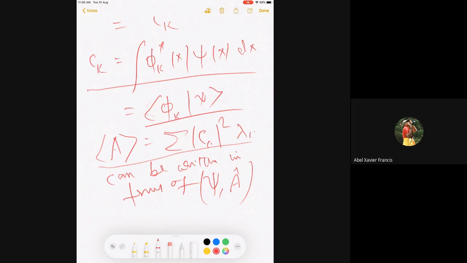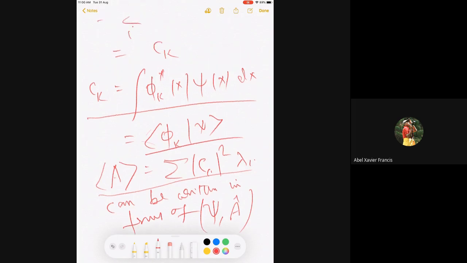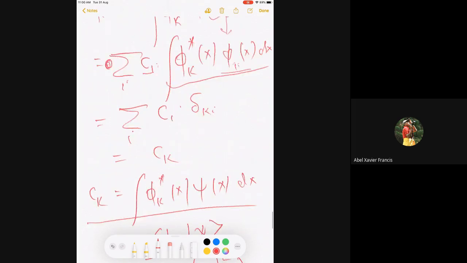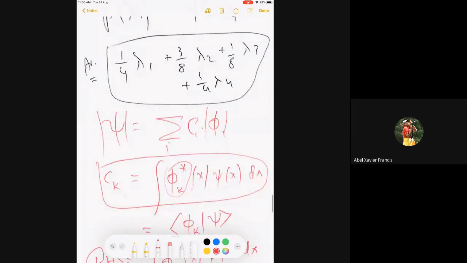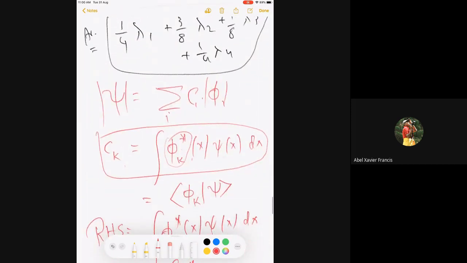I will have one more postulate that will be of the stationary states. That will be very interesting when psi will be one of the eigenfunctions itself. Right now psi is an arbitrary state, but it may so happen that psi is an eigenfunction of that operator. Then a lot of things become simplified. I already talked to you: the Schrodinger equation H psi equal to E psi is an example of that.